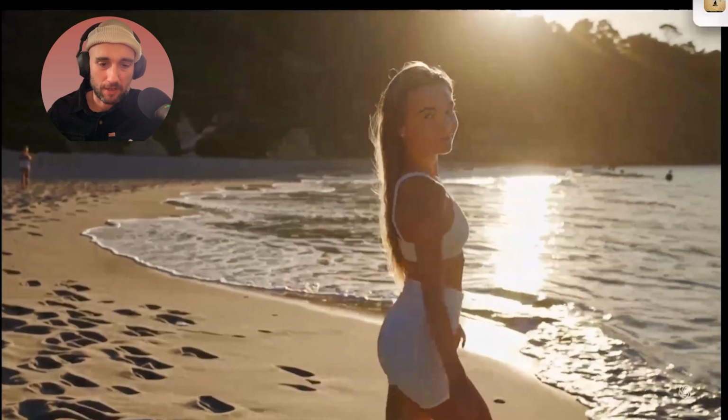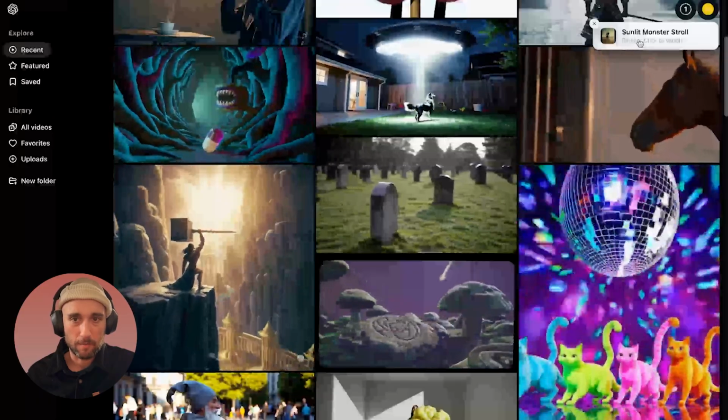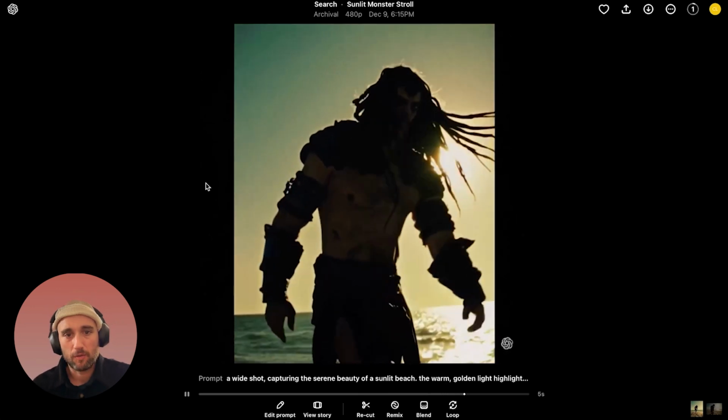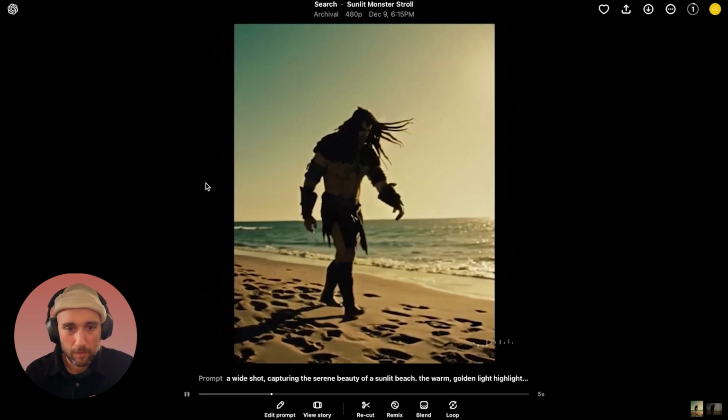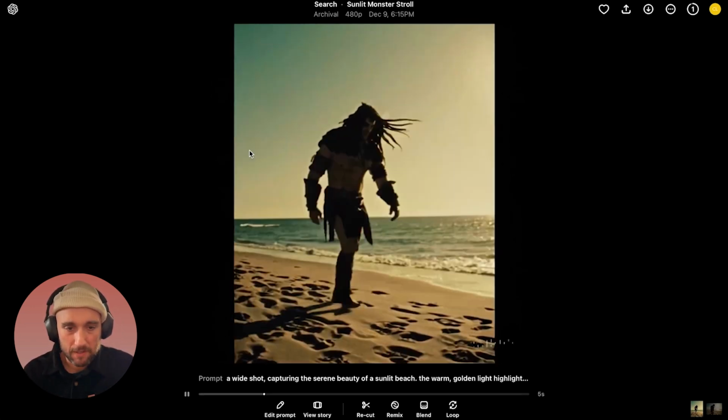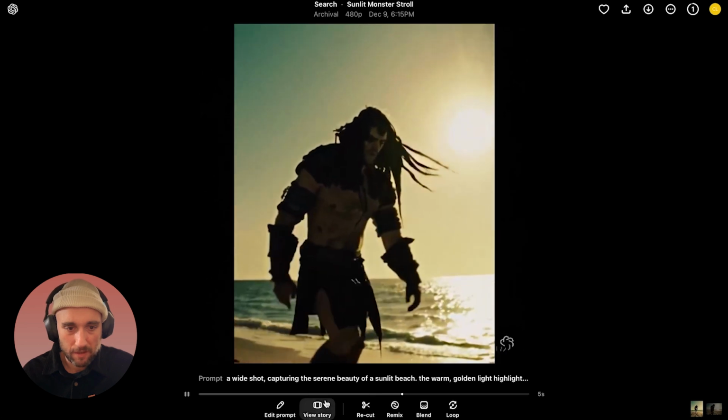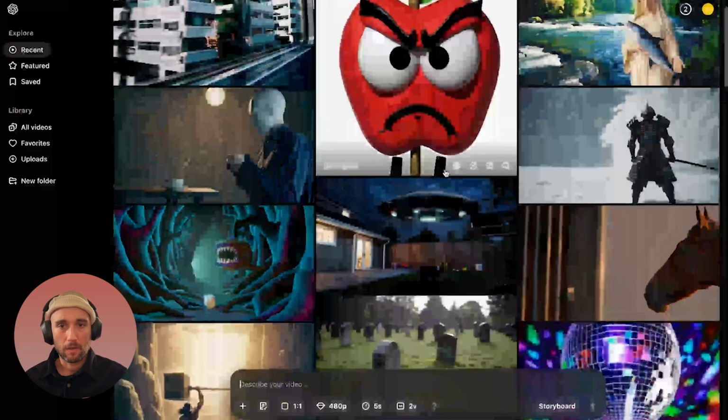I'm also not doing it in high quality. All right, let's look at the sunlit monster stroll. Okay, this is cool. It doesn't look anything like the video we took it from, but we did change it around. This is lower quality, and I noticed that the feet don't really make an impression in the sand. Okay, let's do one more.